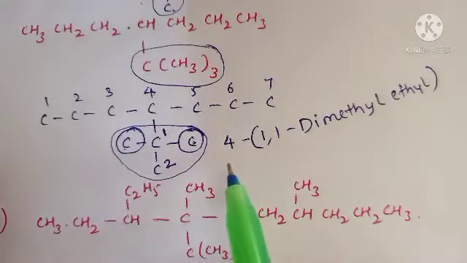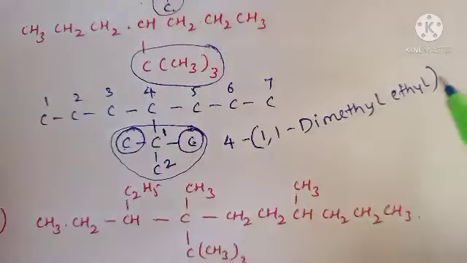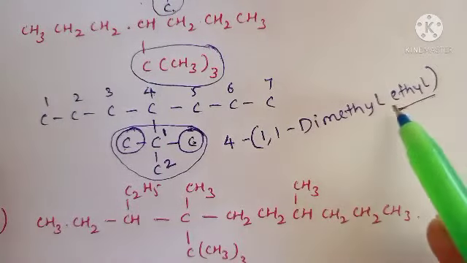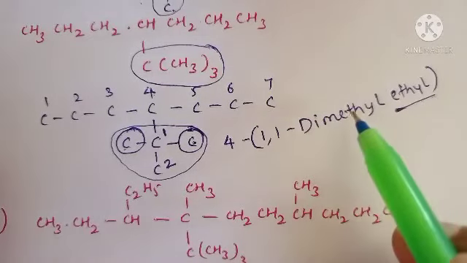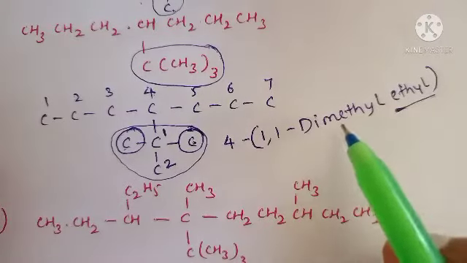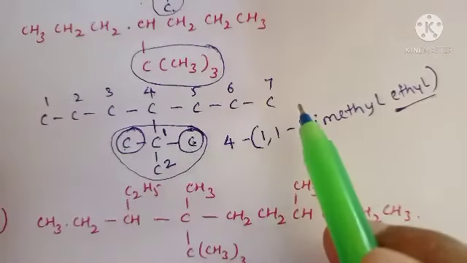Do you understand? At the fourth position, actually ethyl is present, but for this ethyl, ethyl means two carbons. In the two carbons, the first carbon contains two methyl groups. That's why this is 1,1-dimethylethyl. Okay, the substitution part is completed. The remaining part is very easy.